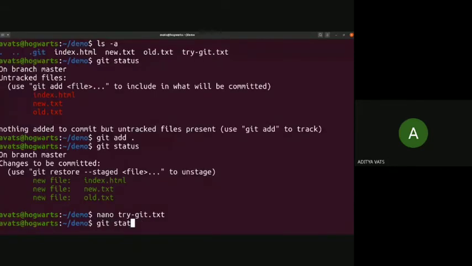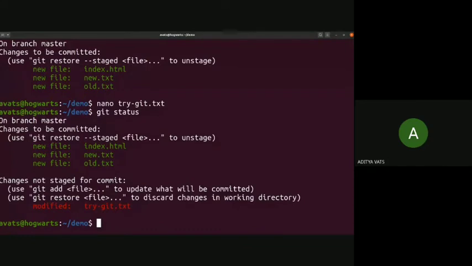So again we will see what git status shows. You can see that Git shows there are three new files that it has tracked that are ready to be committed, and there is one file that is not staged yet. Not staged means it is not the same as before.